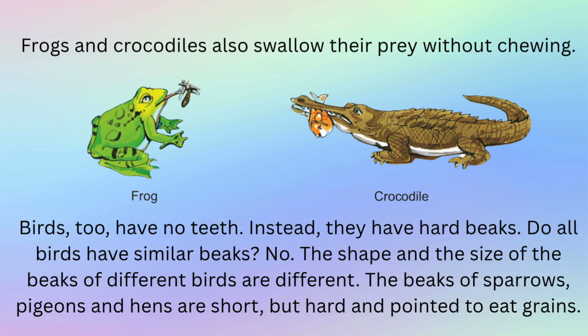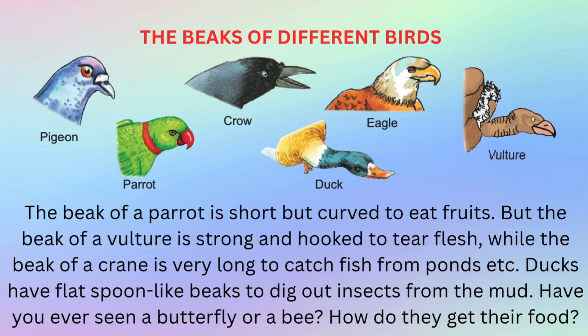Do all birds have similar beaks? No. The shape and the size of the beaks of different birds are different. The beaks of sparrows, pigeons and hens are short, but hard and pointed to eat grains. The beaks of different birds. The beak of a parrot is short but curved to eat fruits. But the beak of a vulture is strong and hooked to tear flesh, while the beak of a crane is very long to catch fish from ponds, etc. Ducks have flat spoon-like beaks to dig out insects from the mud.